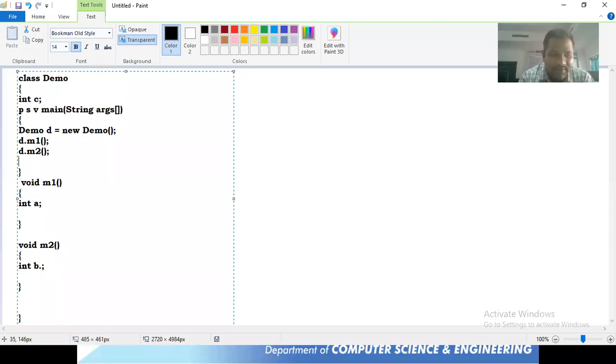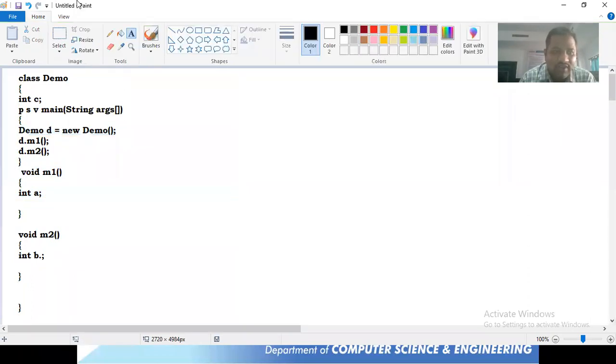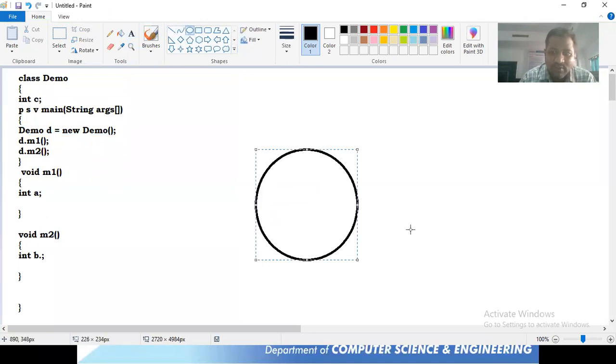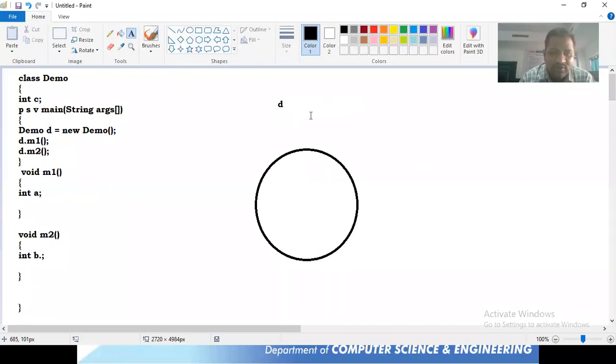Now what happens is when I call this M1 method, immediately control goes to this M1 method. Before calling this M1 method, what have we done? We created an object. How did we create an object? Demo d is equal to new Demo. There exists an object d, and this d is a reference, and this reference variable is pointing to an object of the Demo class.